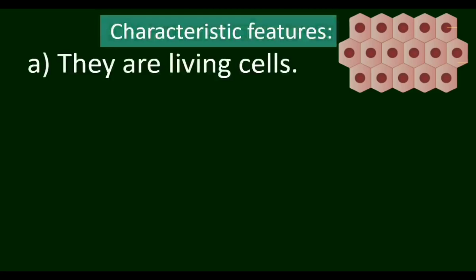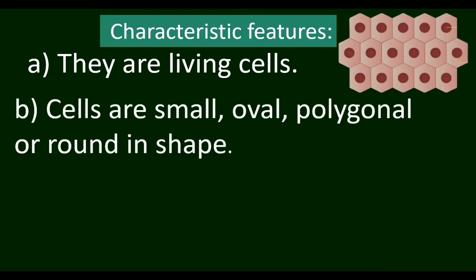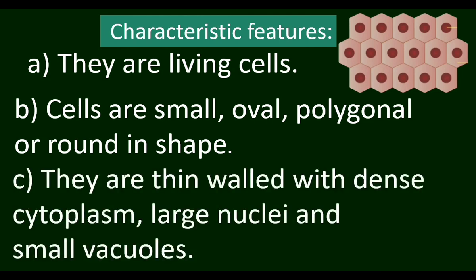Let us see the characteristic features of meristematic tissues. The cells in the meristematic tissue are living. Meristematic tissue is made up of living cells. The cells are small, oval, polygonal, or round in shape. They are thin-walled with dense cytoplasm, large nuclei, and small vacuoles.